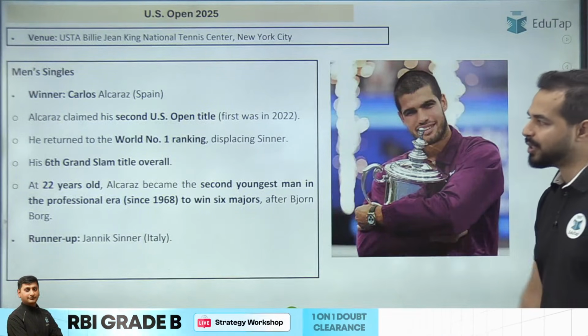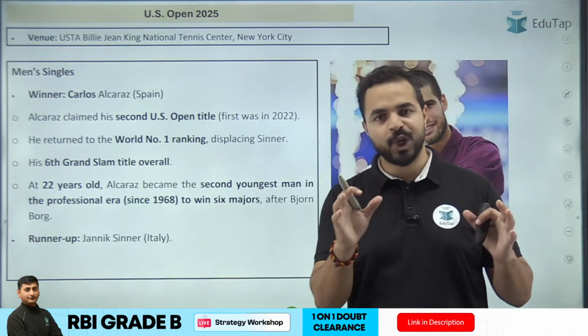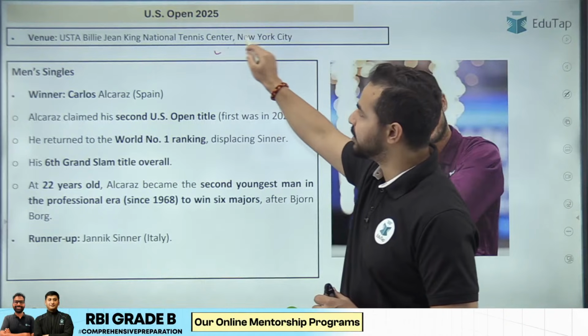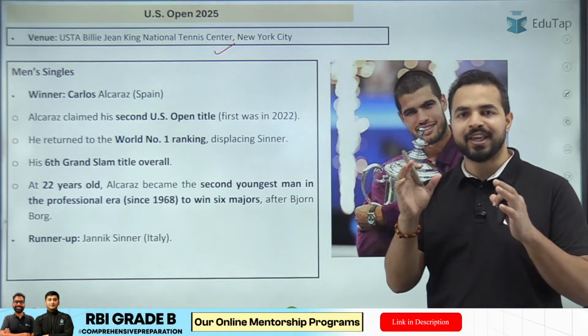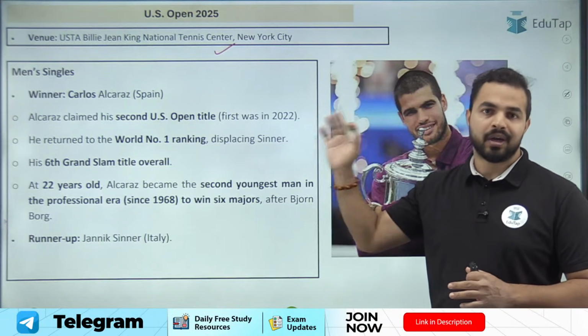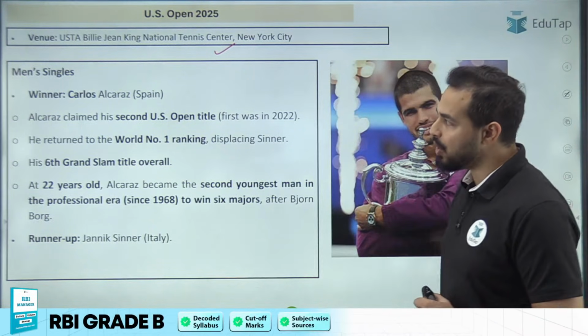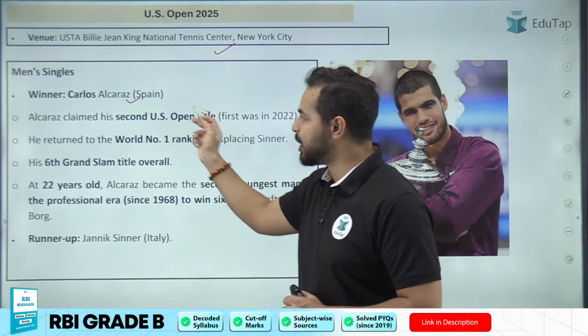Now let's move to our next important news article, that is the US Open 2025. So recently the US Open took place at the USTA Billie Jean King National Tennis Center in New York City, and it is very important for us because it is one of the very important Grand Slam events which has just taken place before the examination. So that's why it becomes very, very important. Now here, guys, Carlos Alcaraz is the winner. He claimed his second US Open title.